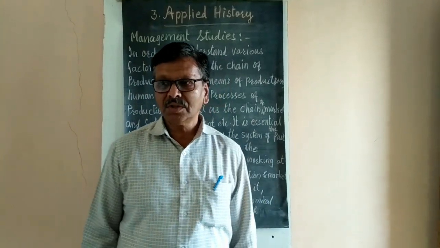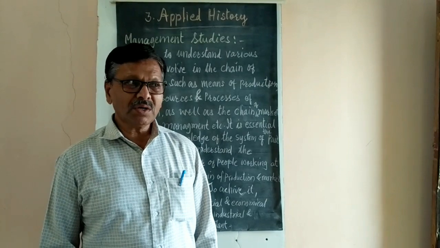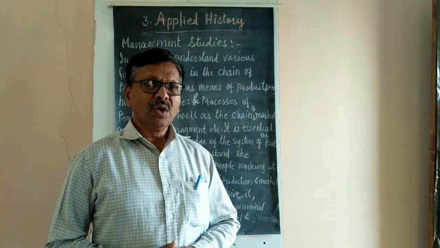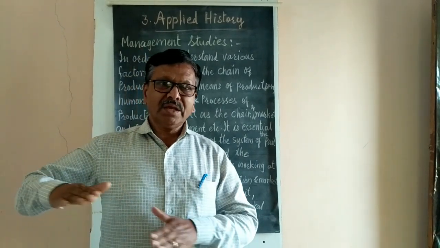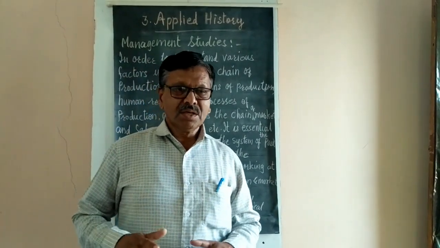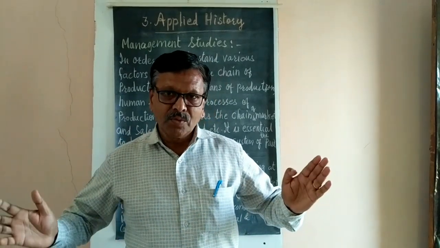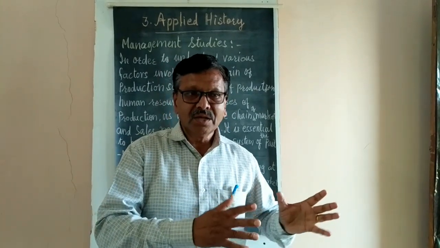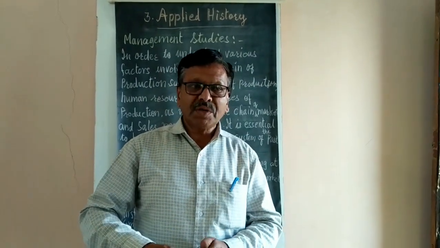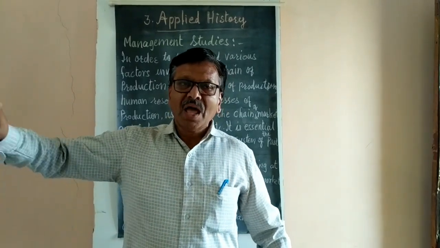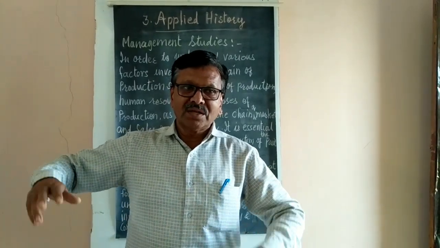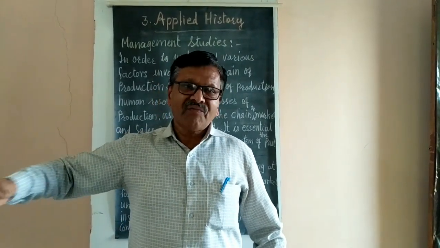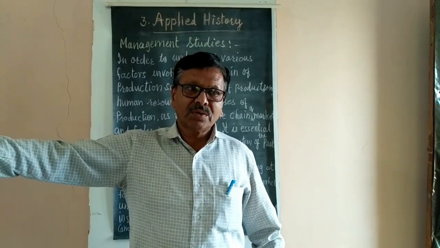Now, my dear students, management means what? How the production is managed, in which stages it has to go, from the raw material until the final good comes out. When the raw material is collected, it goes to the first type of machine, then the second machine, then the third machine, and then it is assembled together, some process is done, and then it goes to the next stage, and finally the final production comes out.